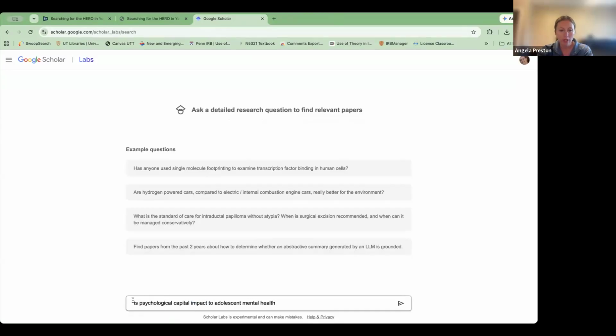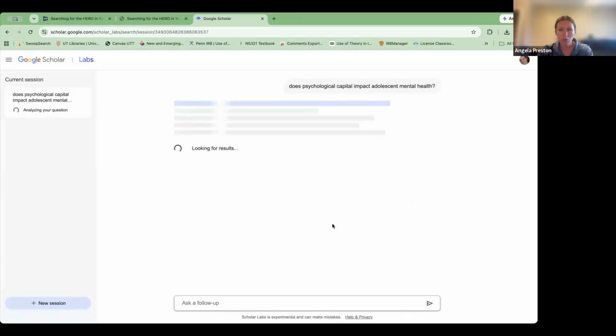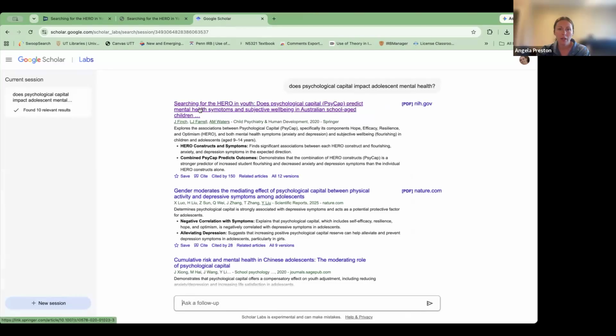I'm going to change it to, does psychological capital impact adolescent mental health? Let's see if there's any studies that are looking more longitudinally at that impact. Okay. Does psychological capital predict mental health symptoms? Look at that. Look how closely this study matches that research question.